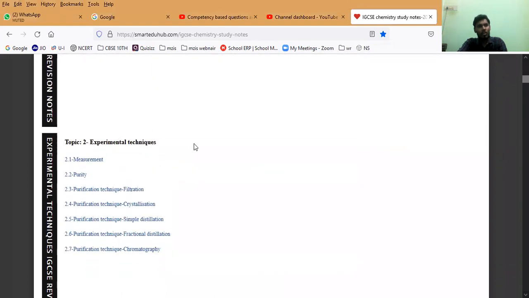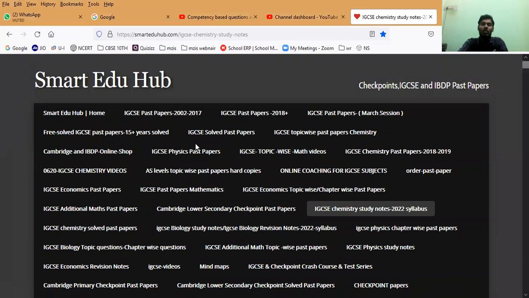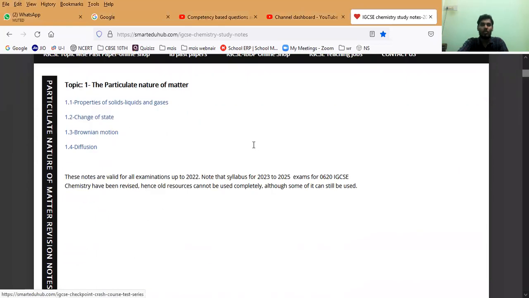So I also use this source to make new questions and teach my students to understand these competency level questions for the upcoming board examination.